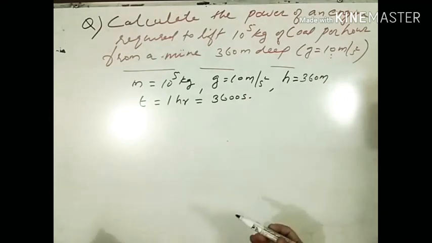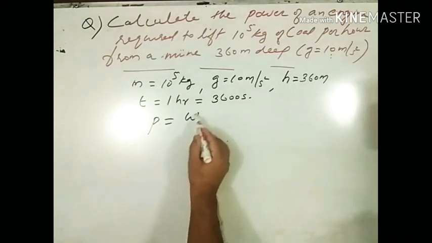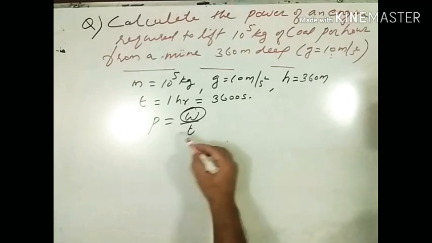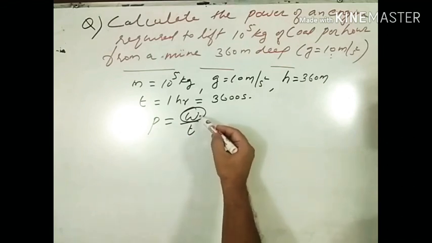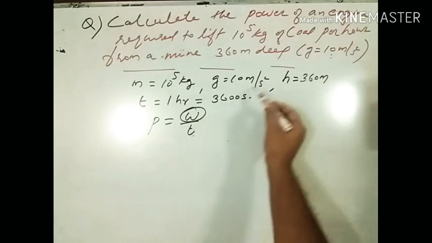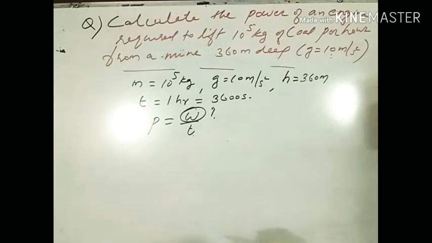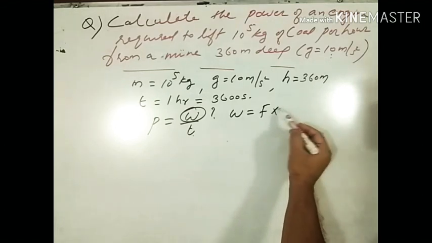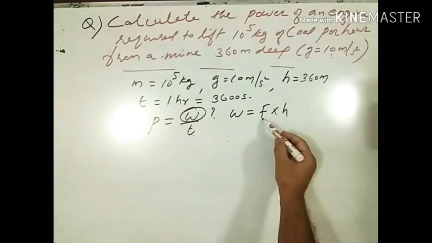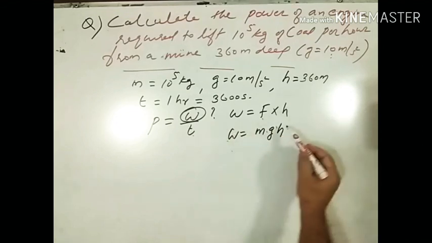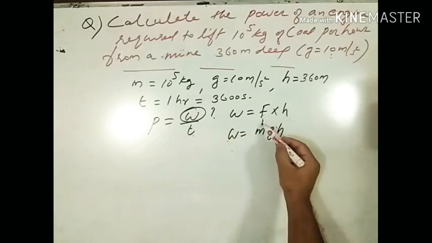So you have to calculate power. Power is equal to W by T. We know the formula for power, that is W by T, and time is given. We have to calculate the work done. Work done can be written as force into displacement, where displacement is equal to h here. Now F is equal to mg, so W is equal to mgh.